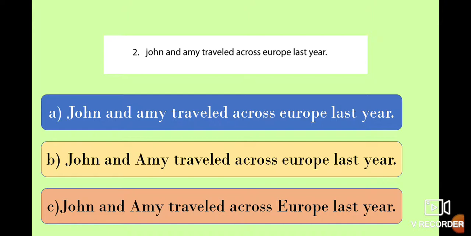In option C, John and Amy, that are proper names, are written with capital letter, that's good. Europe, that is the name of a place, and you know according to the rule that you write it with capital letter, so that means this one is the best option, option C. Yes? Okay, excellent.